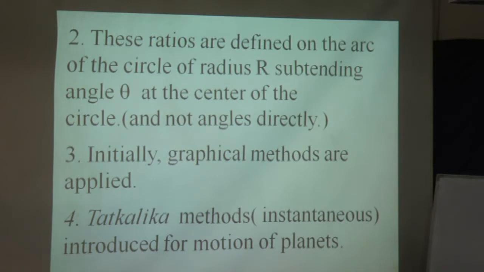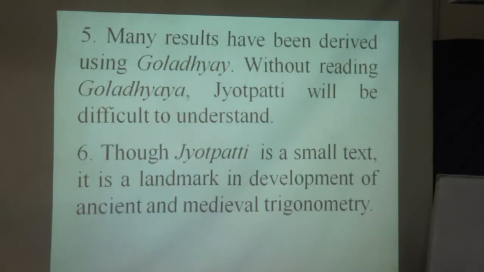Initially, graphical methods are applied. The Tatkalika method, instantaneous, was introduced for motion of planets. Many results have been derived using Goladhyaya. Without relating Goladhyaya, Jyotpatti will be difficult to understand.